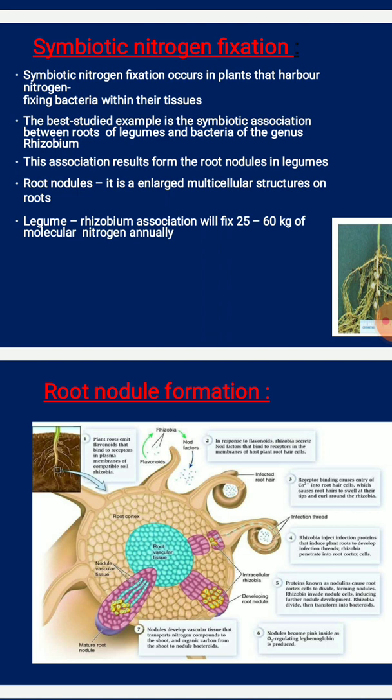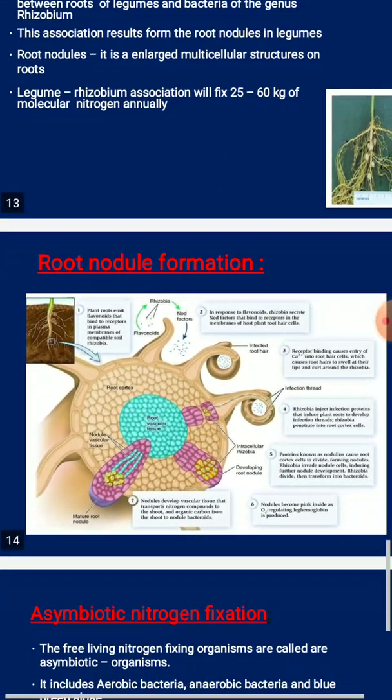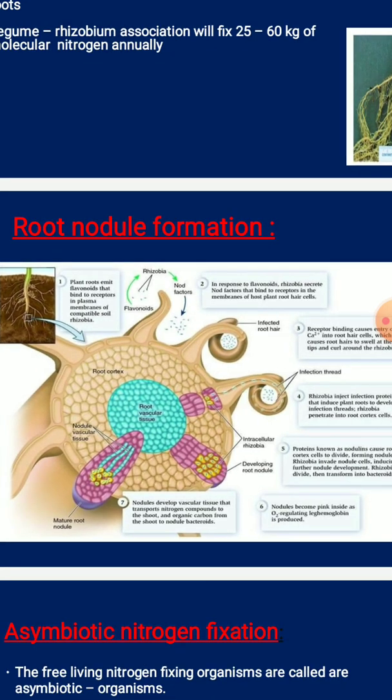So you can see in this slide, the legumes will be formed by the Rhizobium association, which will fix 25 to 60 kilograms of molecular nitrogen annually. So you can make out this root nodule formation here. So what is going to happen, how is this root nodule formation going to happen? First the plant